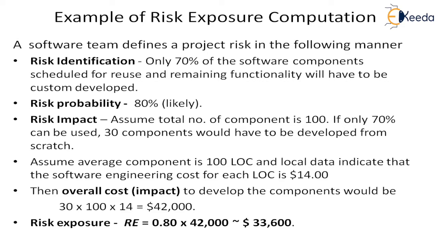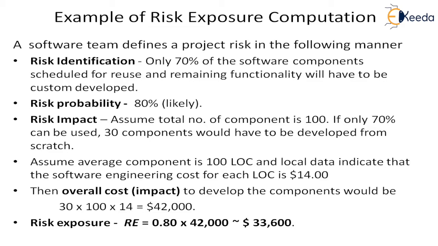So the remaining 30% will have to be developed. That is a risk, because they have not architected for it and are not prepared for it. So now they have to get prepared for it.